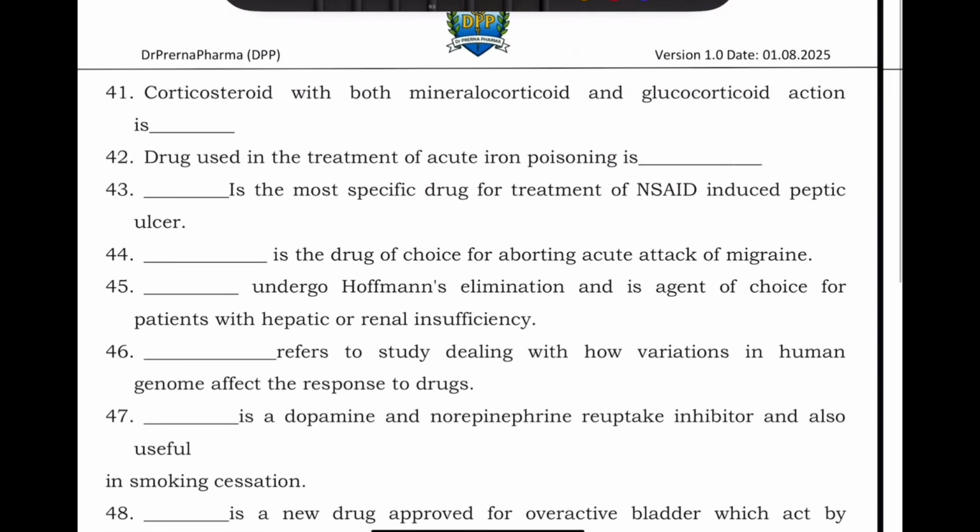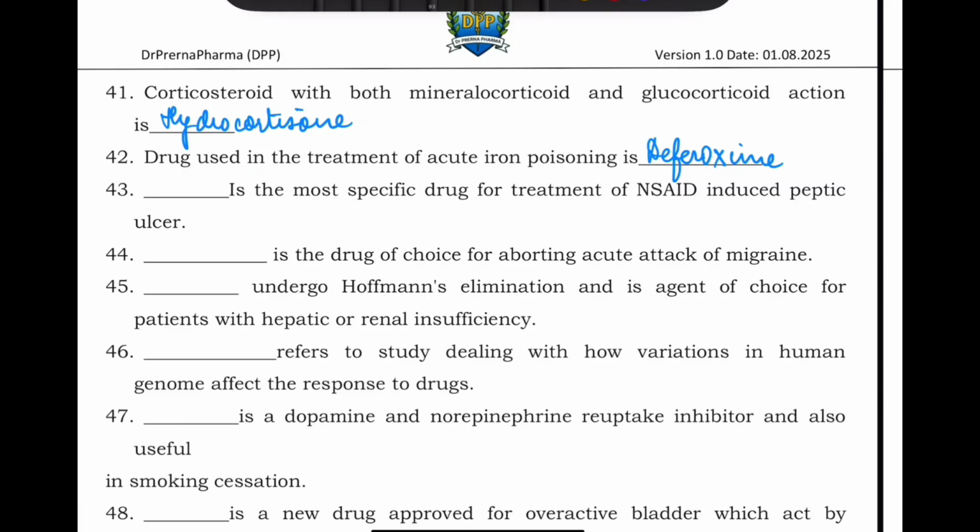Next question. Corticosteroid with both mineralocorticoid and glucocorticoid action is, now in this you can write other options also, but the most common or the first answer that you can write and the easiest to remember is hydrocortisone. It has got both mineralocorticoid and glucocorticoid action. Drug used in the treatment of acute iron poisoning. Acute iron poisoning we use deferoxamine.